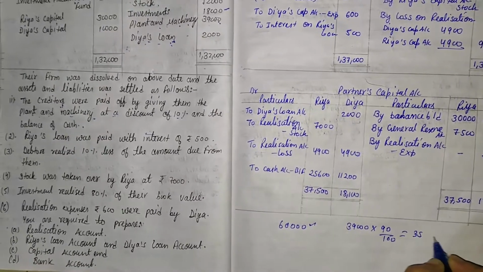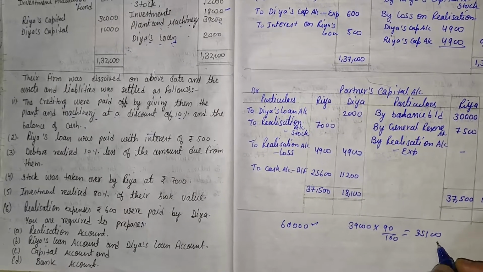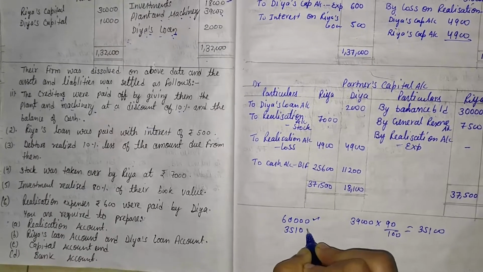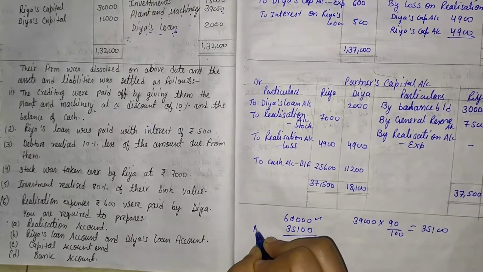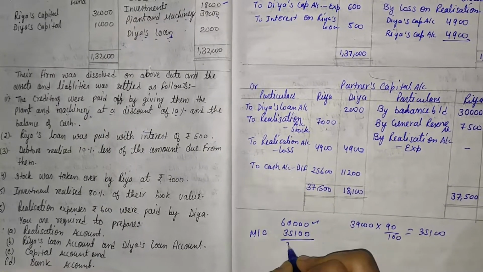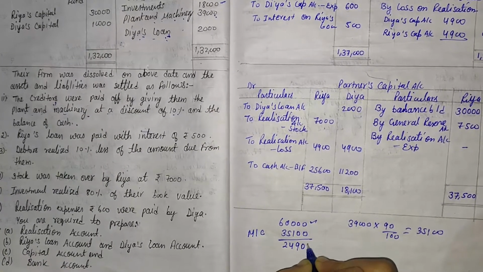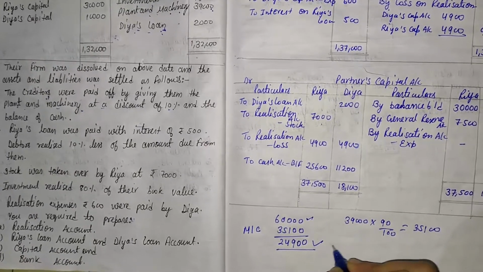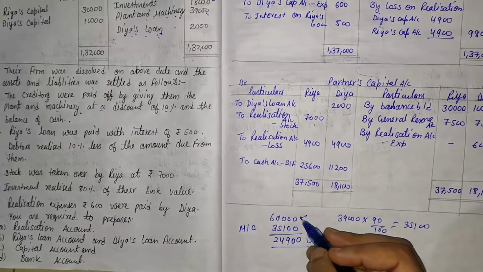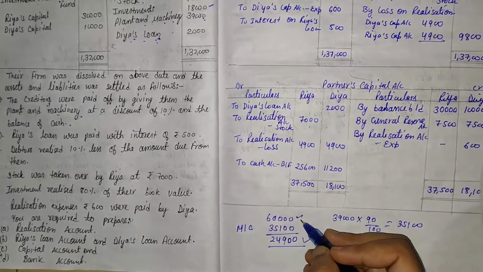That is 35,100. It means 35,100 is settled by plant and machinery. After that the remaining balance is 24,900, and that balance we will have to give in cash. It means the total value we will have to give is 60,000.